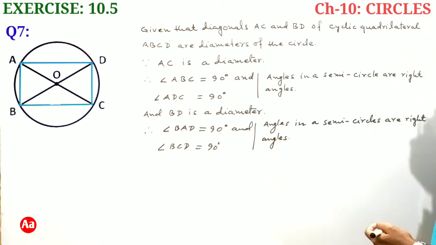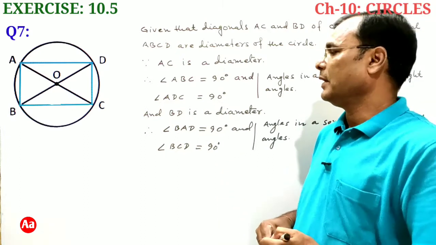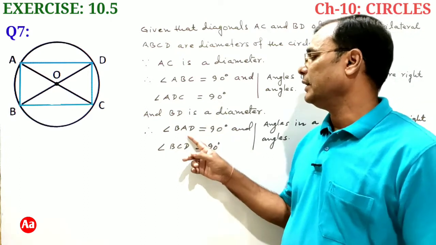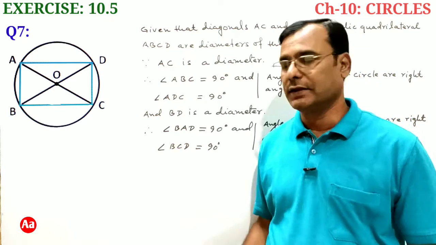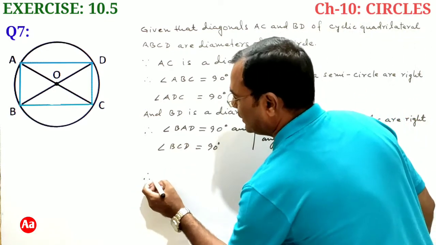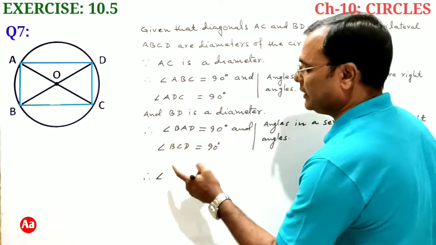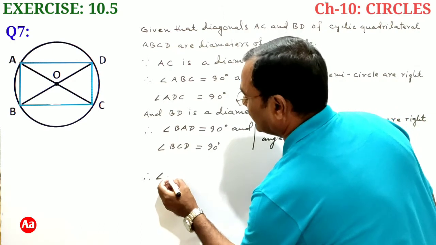So angle ABC 90 degrees, angle ADC 90 degrees, angle BAD 90 degrees, and angle BCD also 90 degrees. That means all four angles of cyclic quadrilateral ABCD are right angles.